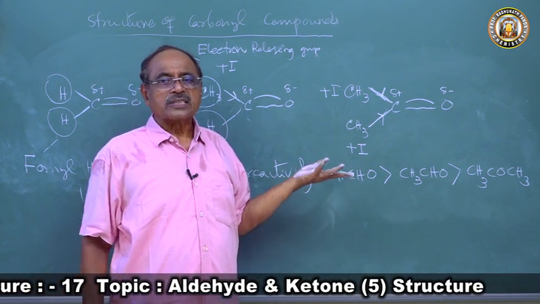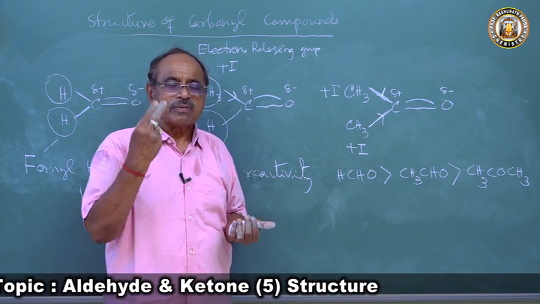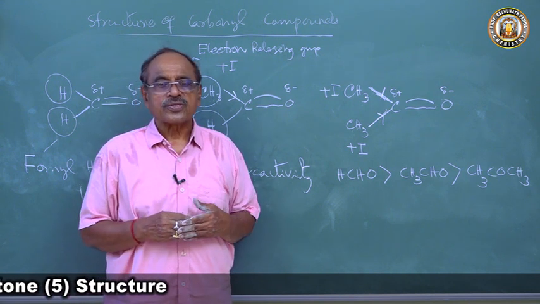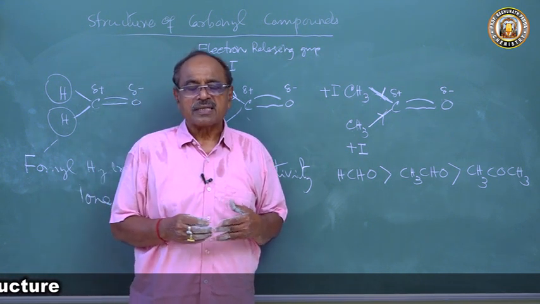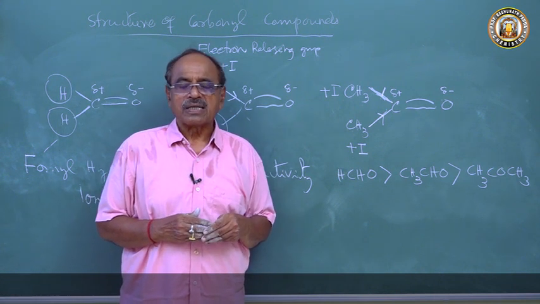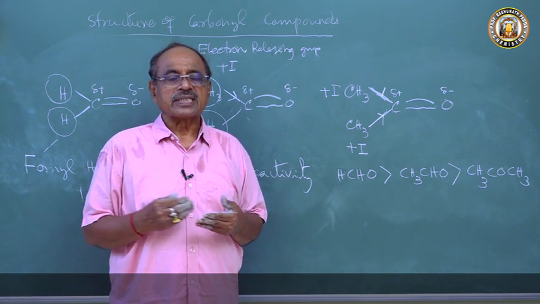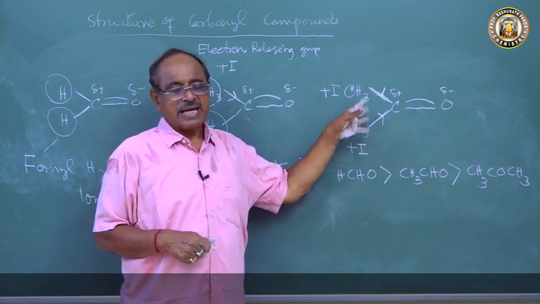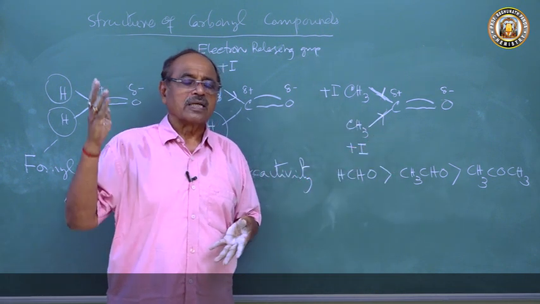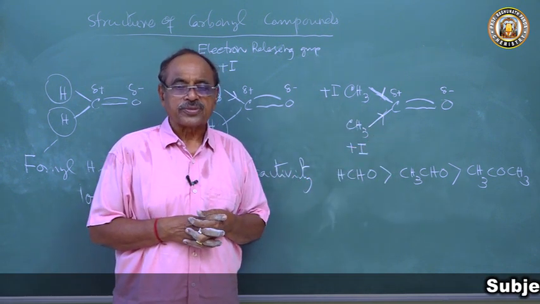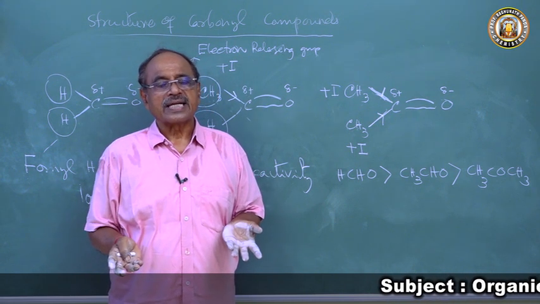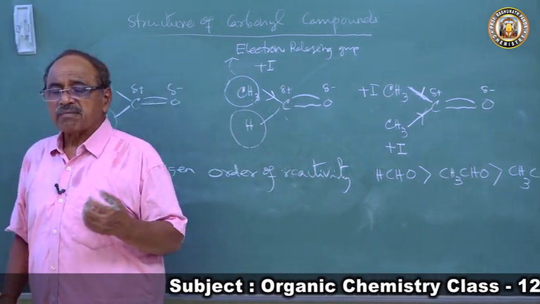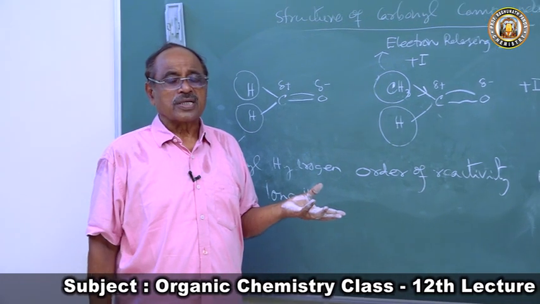If you go to pentanone, still the reactivity will decrease because of two effects. One is called plus I effect and the other is called steric hindrance. With the increase of bulk of the alkyl group, steric hindrance increases, so the approach of the nucleophile decreases. Hence the reactivity also decreases along the homologous series of aldehydes and ketones, so far as the nucleophilic addition reaction is concerned. This is the main reaction that aldehydes and ketones undergo.